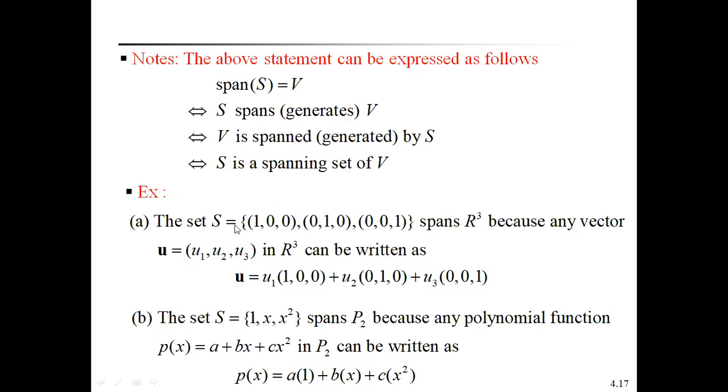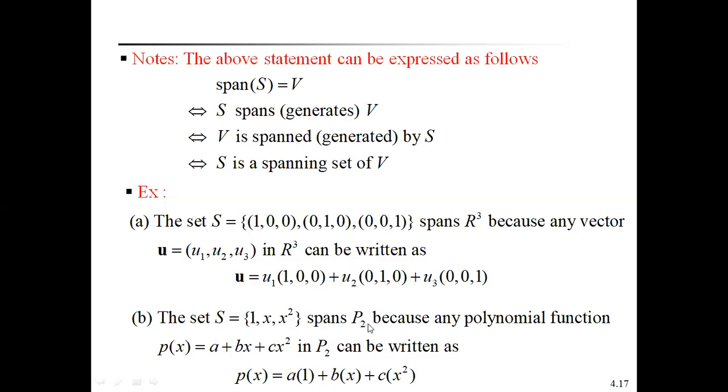See here examples. The set S equal to {(1,0,0), (0,1,0), (0,0,1)} spans R cube, because any vector U = (U1, U2, U3) can be expressed as U equal to U1 into (1,0,0) plus U2 into (0,1,0) plus U3 into (0,0,1). This always spans R cube. Another example, S equal to {1, x, x square}.